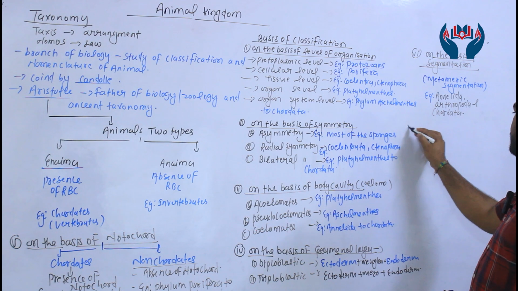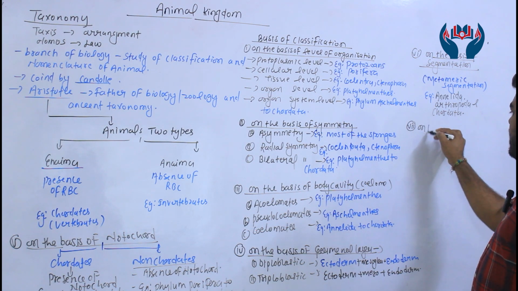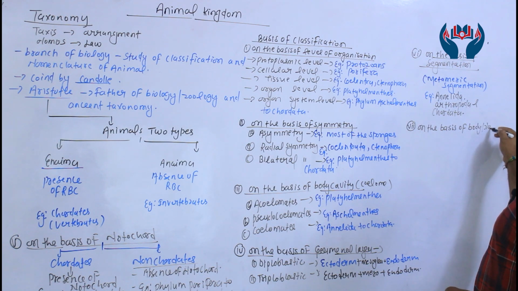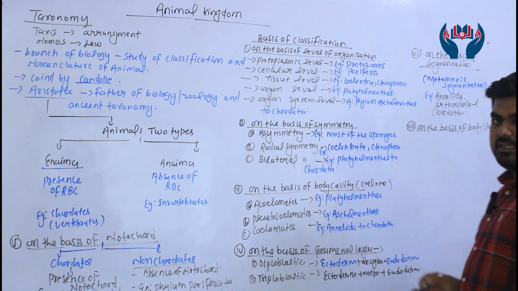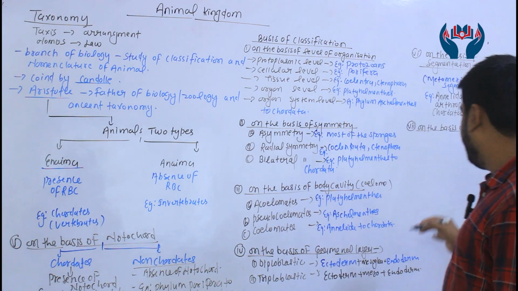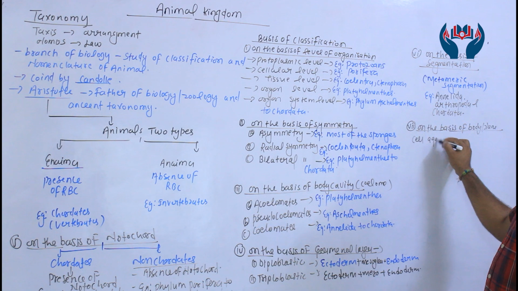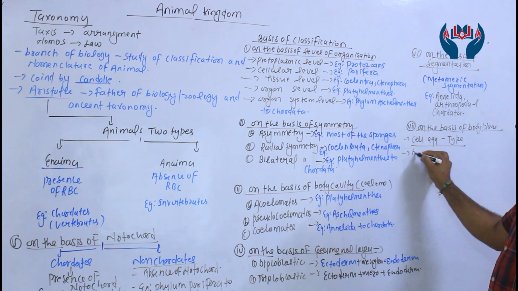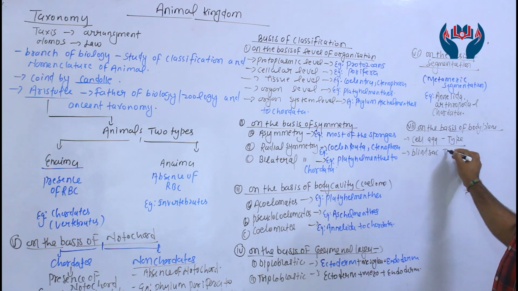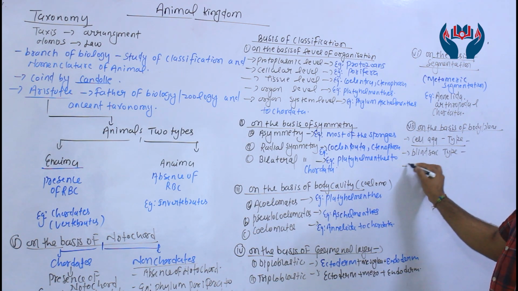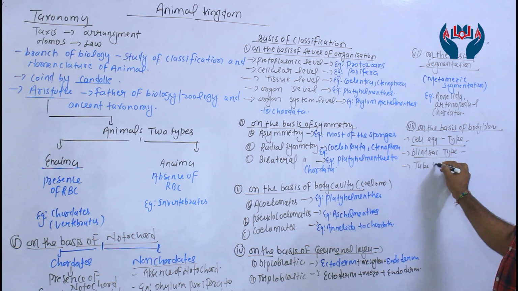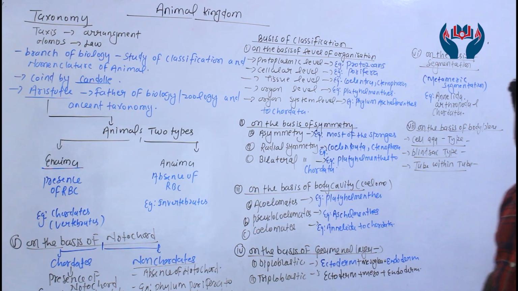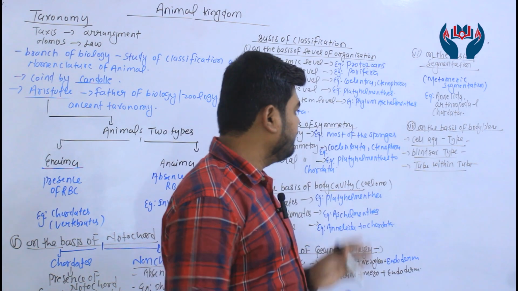Now next, on the basis of body plan. On the basis of body plan, animals are of three types. First, cell aggregate type. Second, blind sac type. And third, tube within tube type. So animals are categorized into three categories on the basis of body plan.